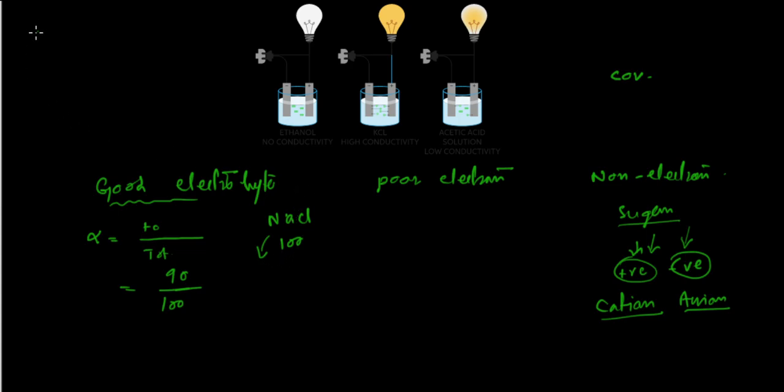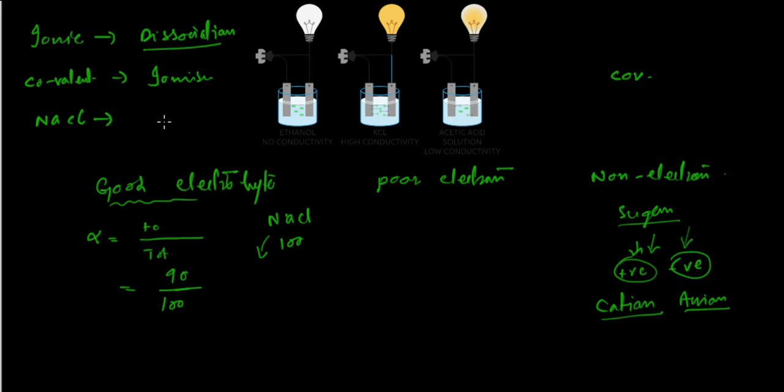In an ionic compound, dissociation happens, and in a covalent compound, ionization happens. Now, what is the meaning of dissociation? Basically, ionic compounds already exist in the form of ions. So you are just breaking them down, and you'll get Na plus and Cl minus separated. They're already in the form of ions. That's why we call it an ionic bond.